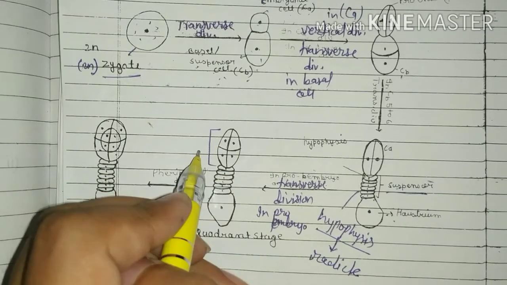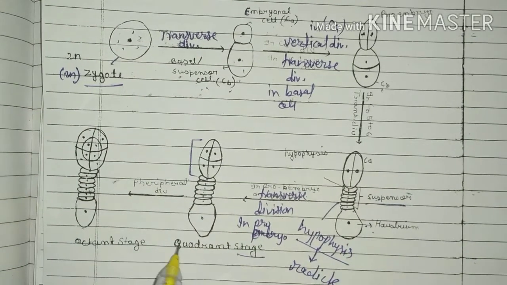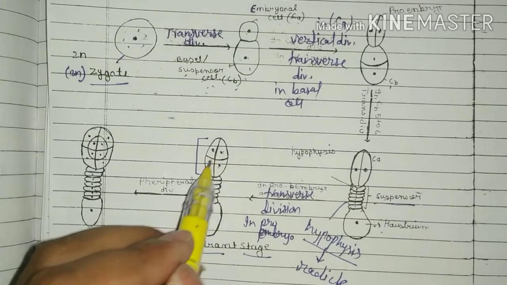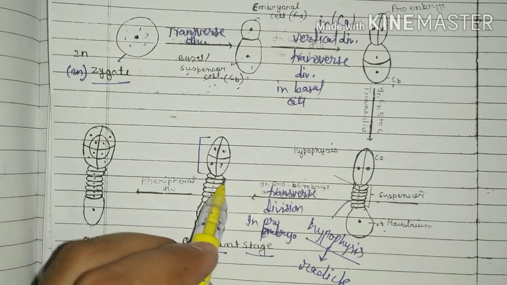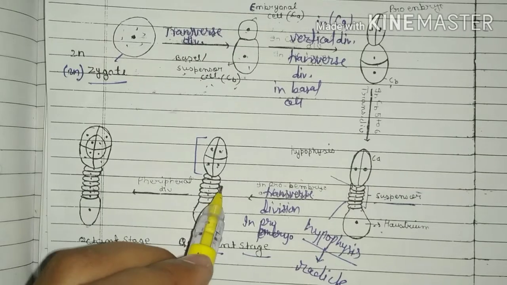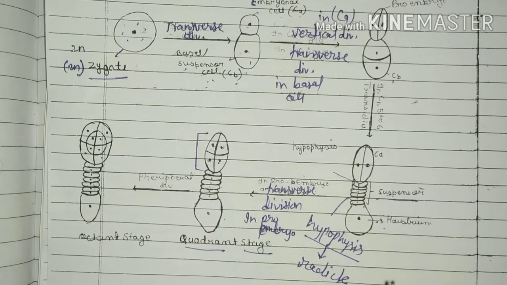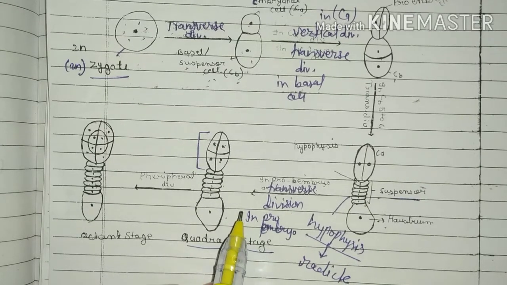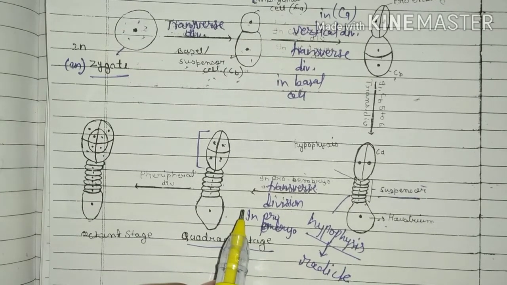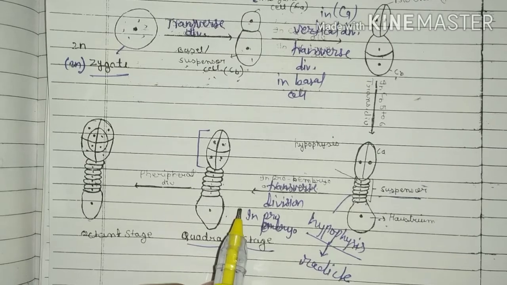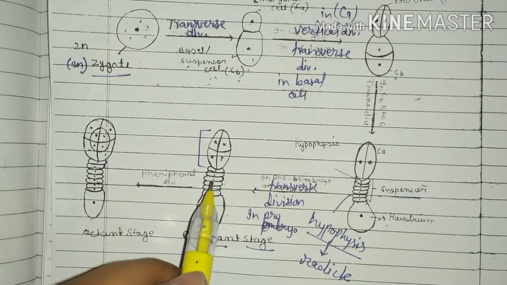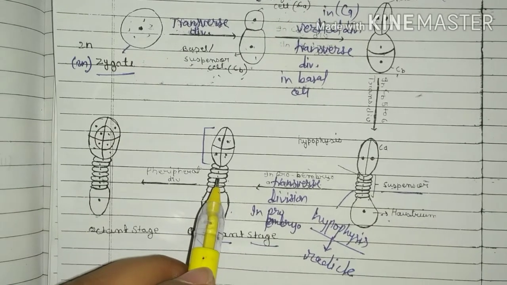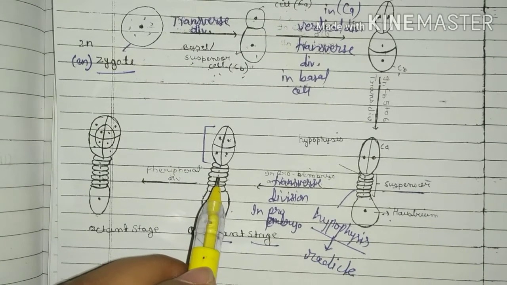and forms the quadrant stage of the embryo, because in this, four cells are present, and the cells below are known as suspensor or haustorium cells. The suspensor cells are destroyed after the formation of the radicle.